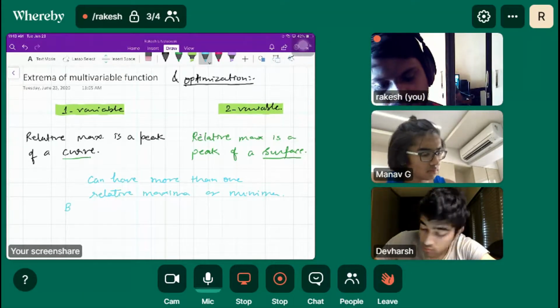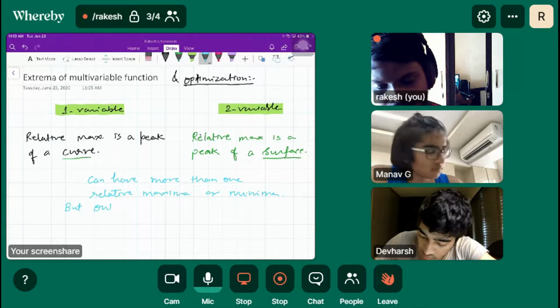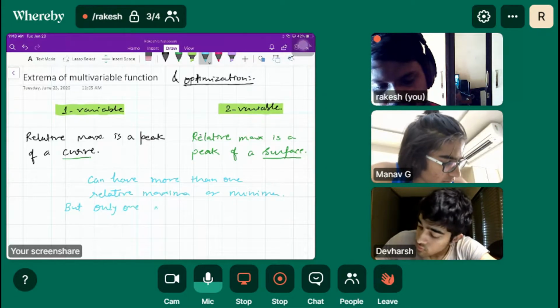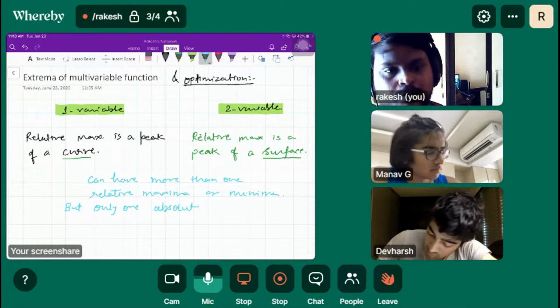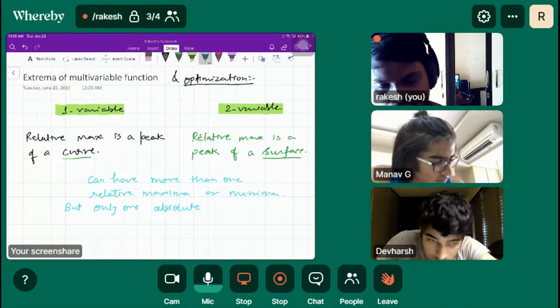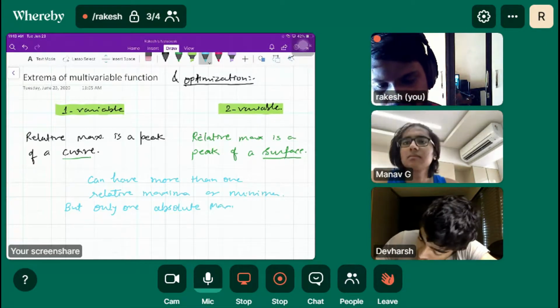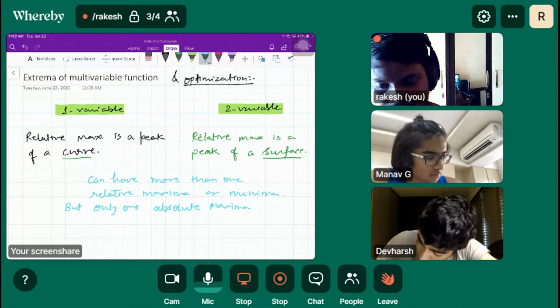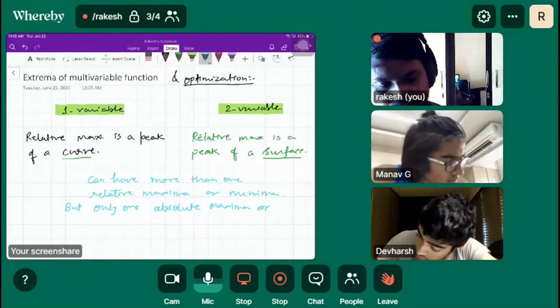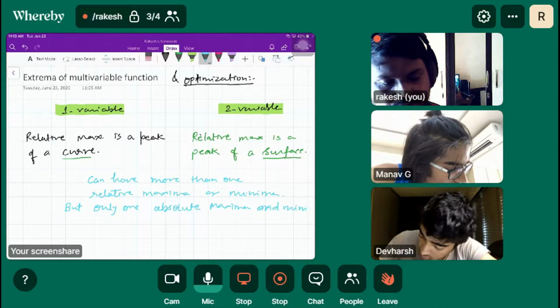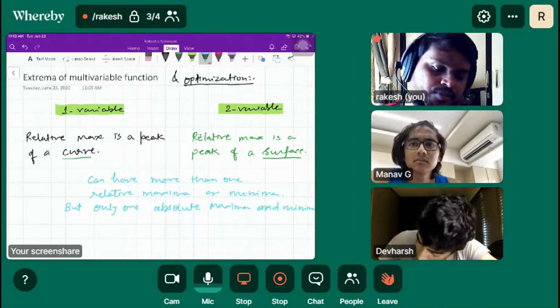Absolute maximum is the global maxima, actually. So absolute maxima and minima.